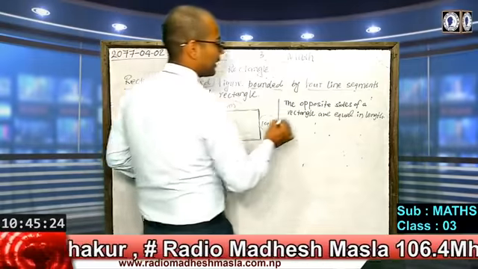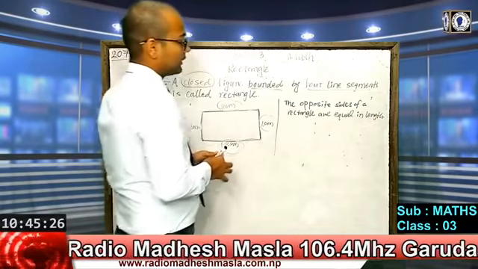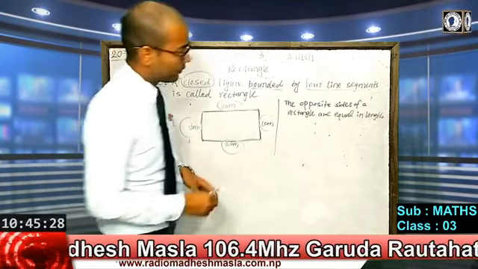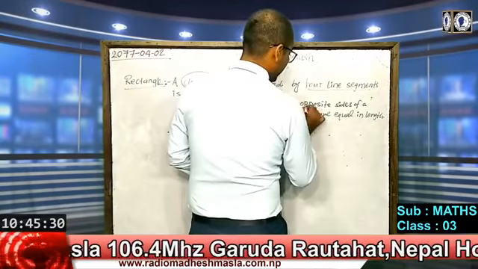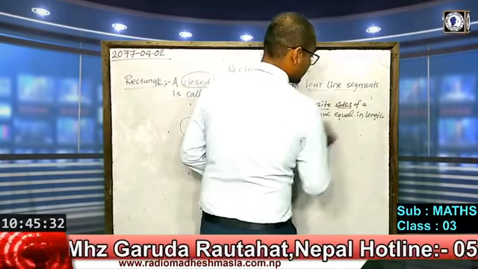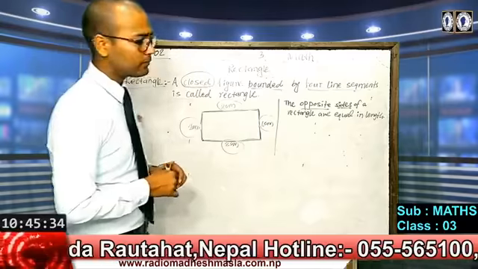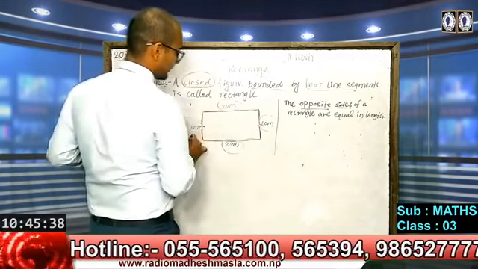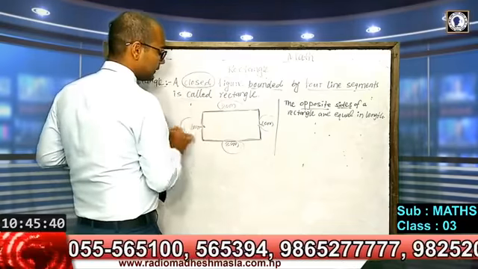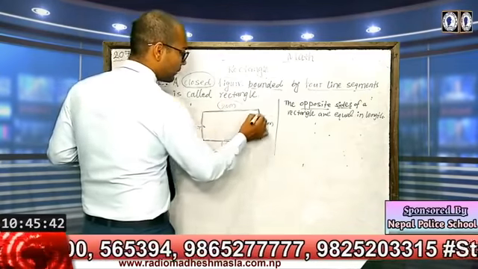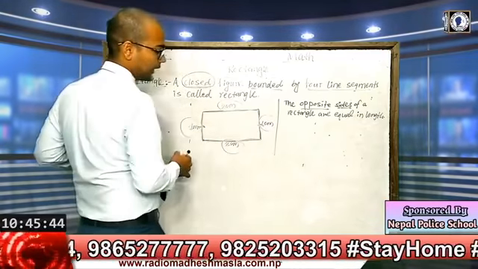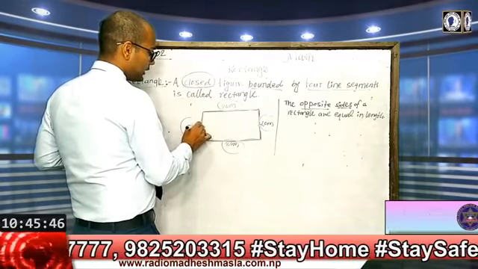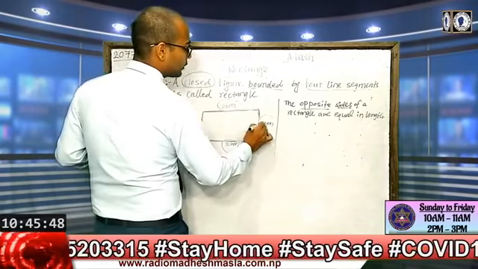The point that we have given here is the opposite sides. Opposite means, suppose this is 1 centimeter, this is also 1 centimeter. So this 1 centimeter side is opposite to this other side, and this 1 centimeter is equal to this 1 centimeter.